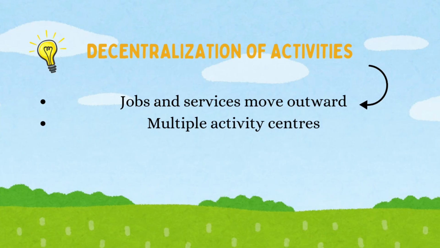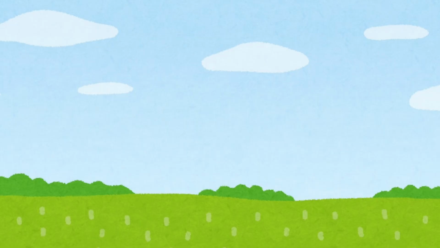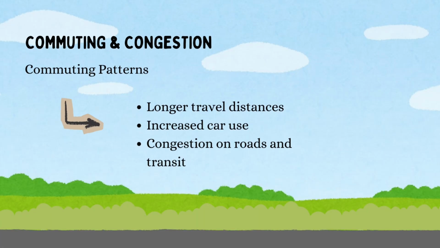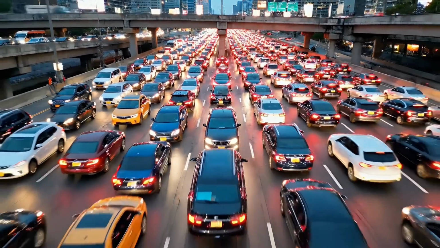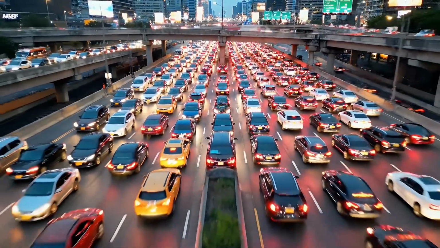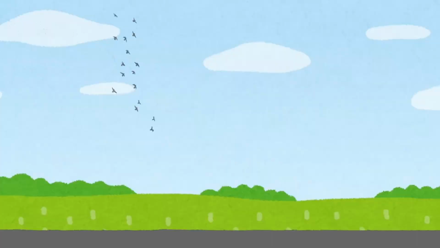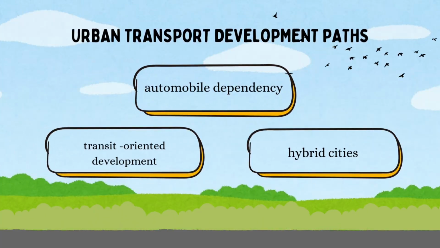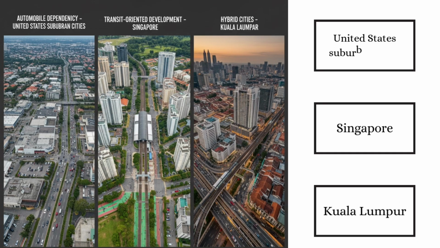Decentralization happens when economic activities and services move away from the city center and spread across suburban areas. This creates multiple centers of activity instead of one dominant core. Although commuting time may remain stable, decentralization often leads to longer travel distances and increased automobile use. As a result, roads and transit systems connecting suburbs to the city center experience congestion. For instance, many cities in the United States are automobile dependent, while Singapore is known for transit-oriented development. Kuala Lumpur represents a hybrid approach.